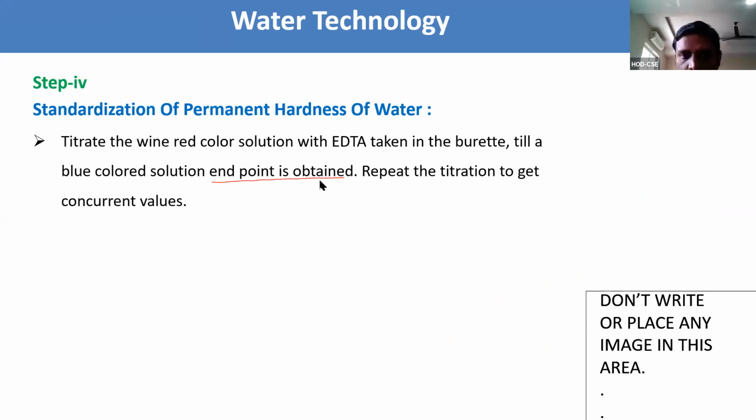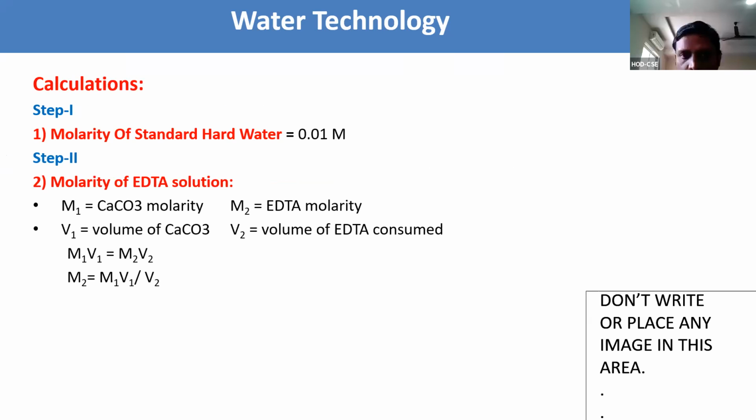Coming to the calculations, how are we going to calculate this? We have already covered the principle and procedure with steps, and finally the calculations. First, step 1 is finding the molarity of the standard hard water. The molarity we got in step 1 is 0.01 molar, right?